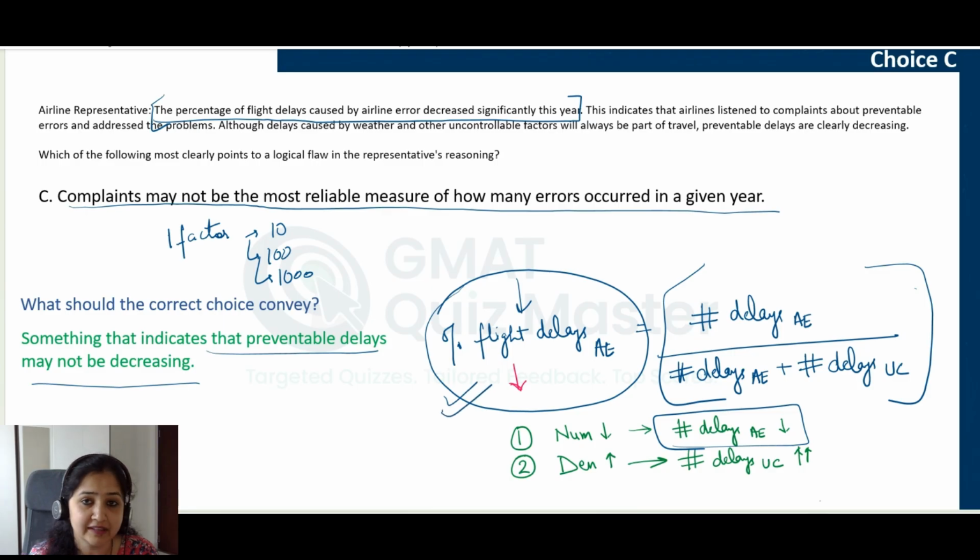Now, if you selected this answer choice, again, it is because your understanding of the relevant factors was not correct here. What is relevant and what is not relevant? You tried to challenge the foundation of the argument. However, your understanding of that foundation of the argument was not correct, and that is why you selected this incorrect answer choice. So, please update your bridge table accordingly. Let's move to choice D now.